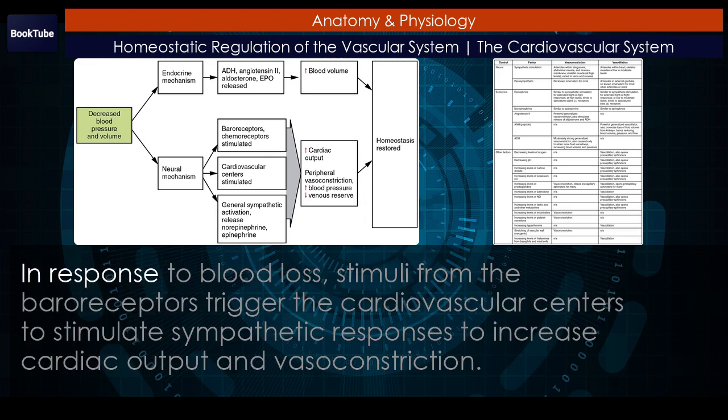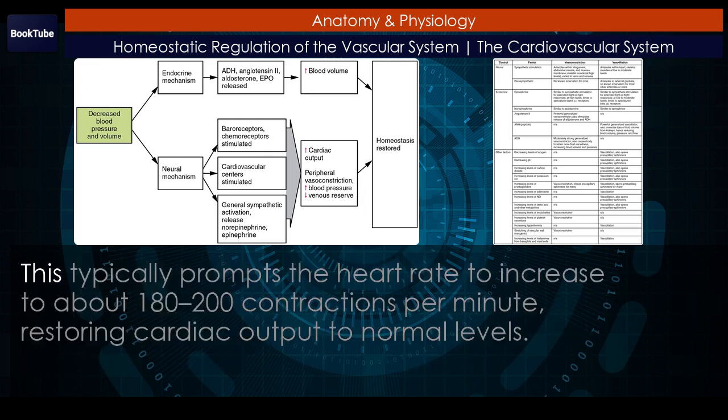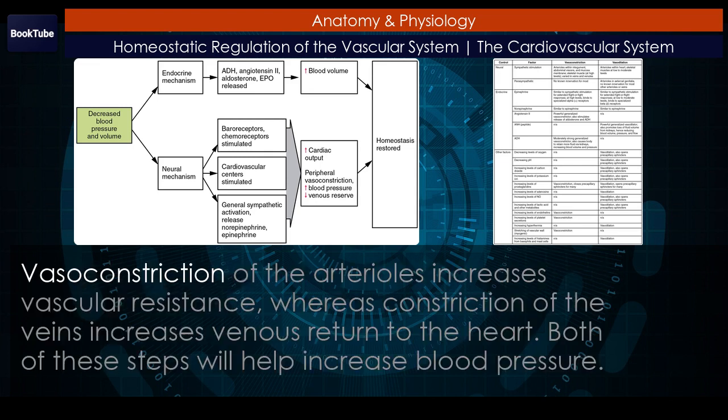In response to blood loss, stimuli from the baroreceptors trigger the cardiovascular centers to stimulate sympathetic responses to increase cardiac output and vasoconstriction. This typically prompts the heart rate to increase to about 180 to 200 contractions per minute, restoring cardiac output to normal levels.